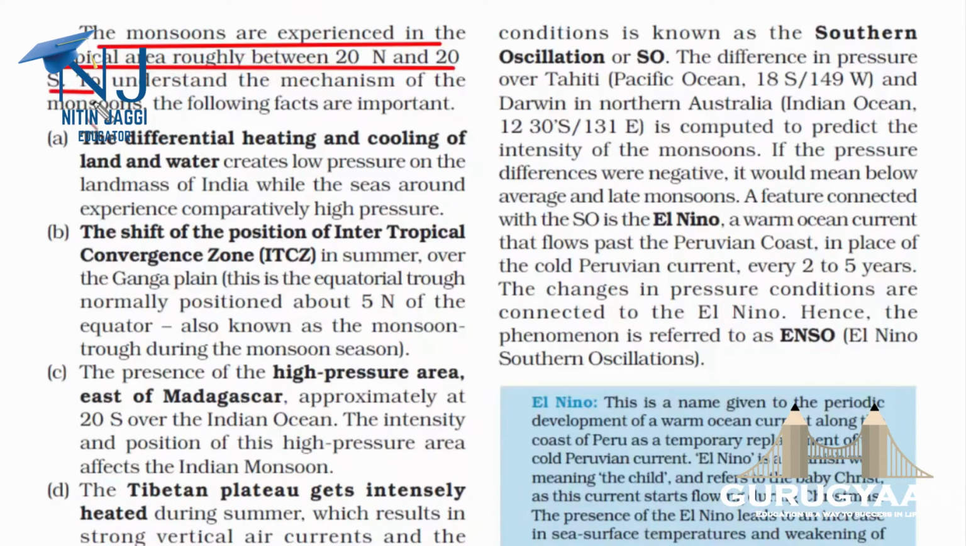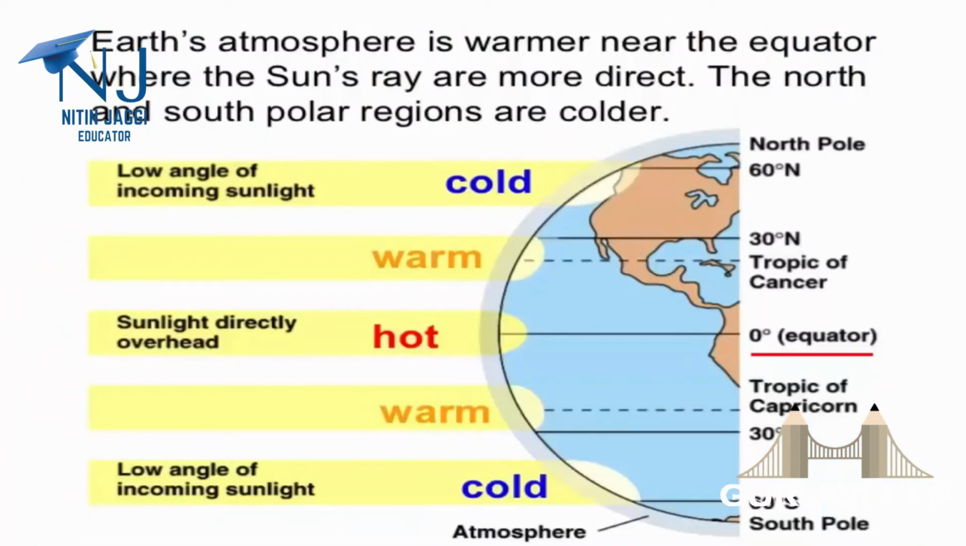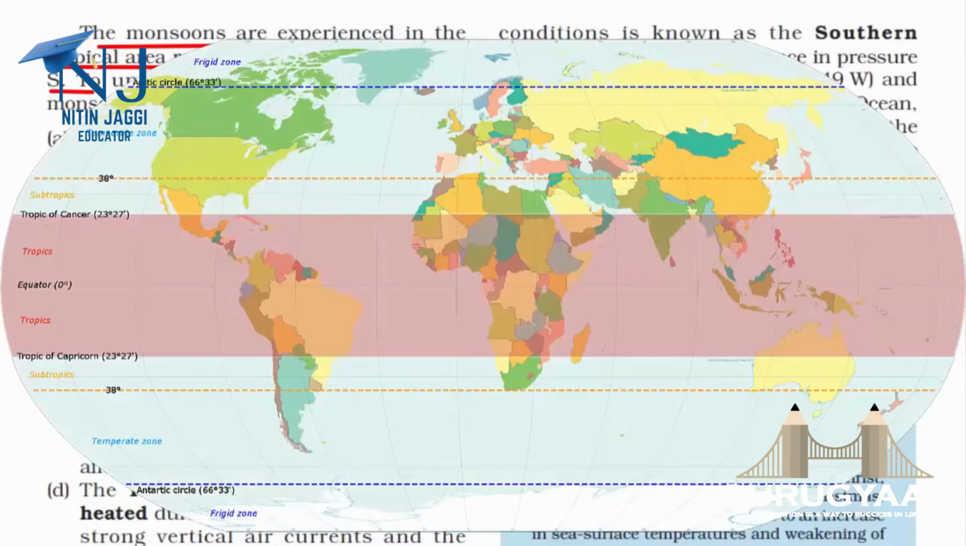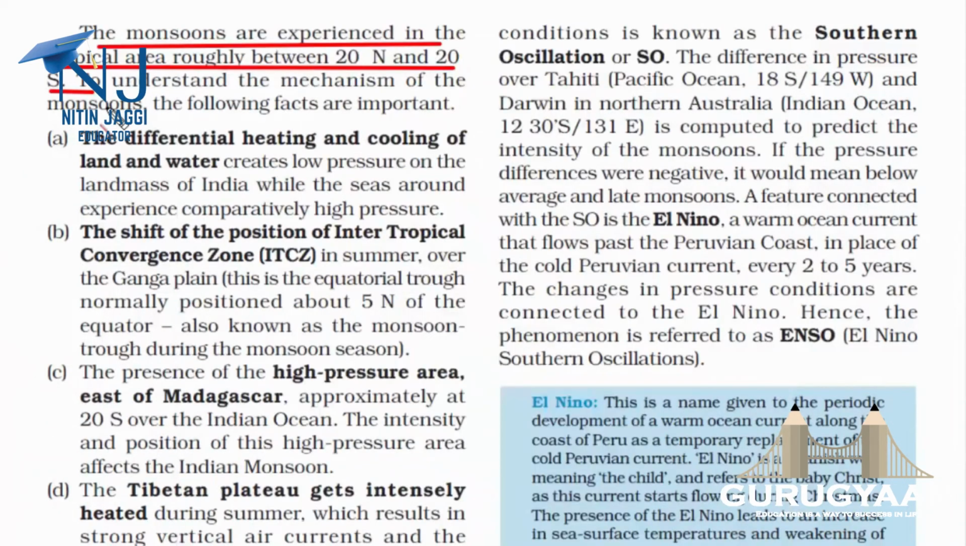So this region, that is 20° north in the northern hemisphere and 20° south in the southern hemisphere, is called the tropical region. And here the sun rays fall directly on the surface of the earth. Because after 20° north the Tropic of Cancer starts, and 20° south the Tropic of Capricorn starts, and that region is called subtropical region. So about the monsoons we have to understand a few facts, or rather say mechanisms.